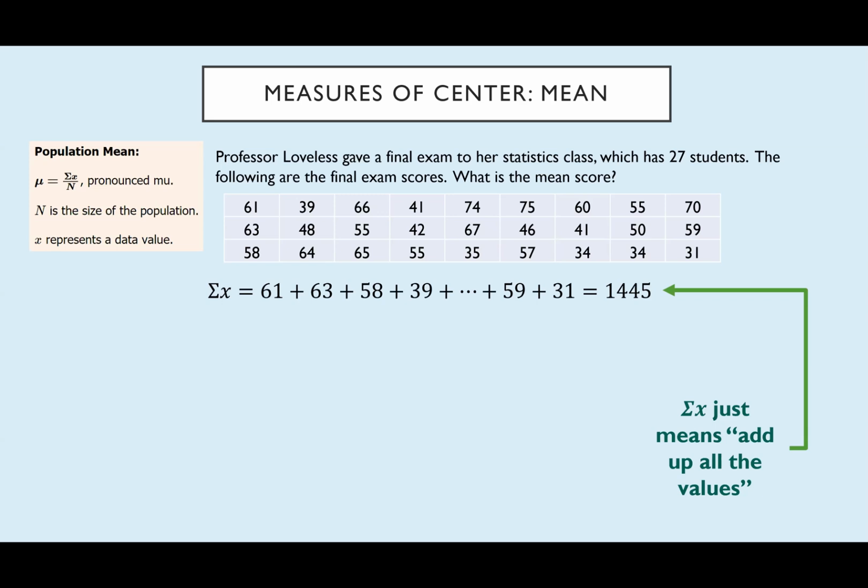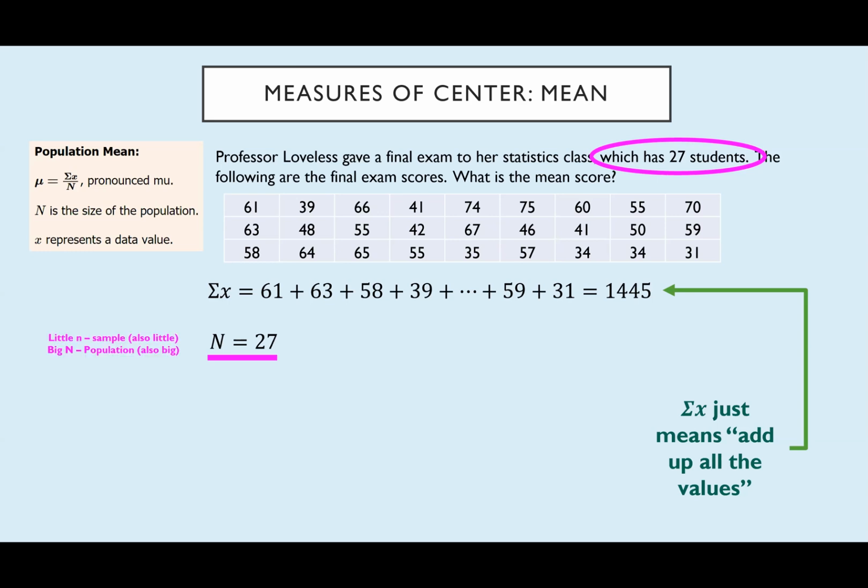And by I mean Excel. Excel added all of them up. Thank you, Excel. So we get 1445. Then I need my population size. Again, it's told to me in the statement of the problem, but had it not been, I would have easily just counted up the number of data present. So capital N is 27.